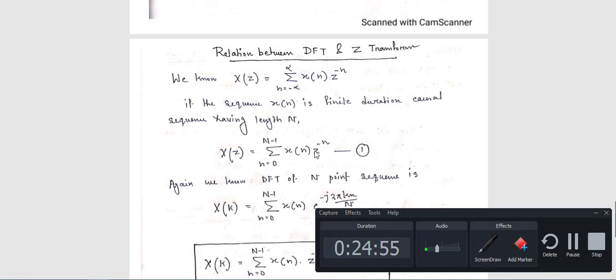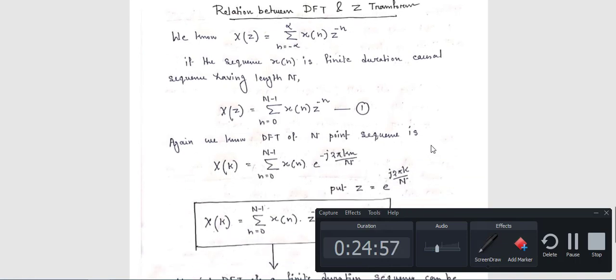Then x(n) z to the power minus n. This is the definition of the N-point causal Z transform.